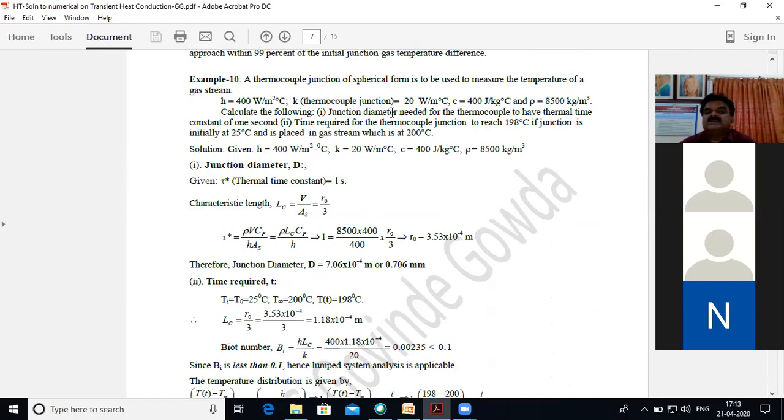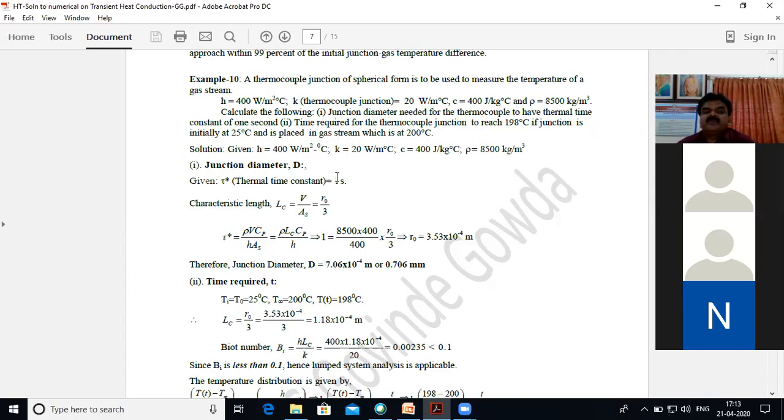Calculate the following. First, the junction diameter needed for the thermocouple to have a thermal time constant of 1 second. Your tau star is equal to 1 second. Second, the time required for the thermocouple junction to reach 198 degrees centigrade if the junction is initially at 25 degrees centigrade and is placed in a gas stream which is at 200 degrees centigrade.